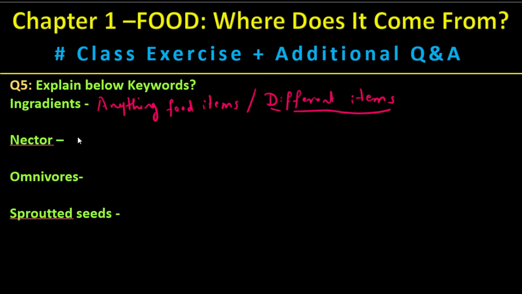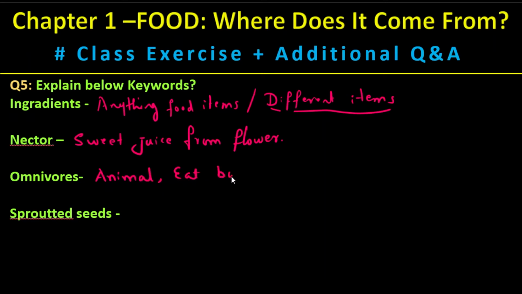Nectar, sweet juice from flower. Okay, sweet juice from flower. Omnivorous, this is a kind of animal and it eats plants as well as other animals as food. Animal group, it's an animal, eats both plants plus other animals.